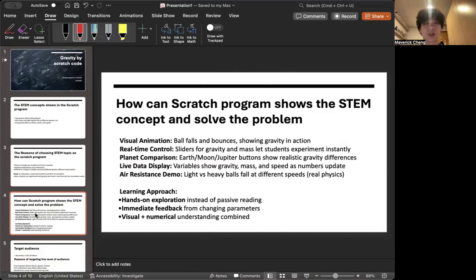The learning approach is hands-on exploration instead of passive reading, with immediate feedback from changing parameters such as different environments. Lastly, visual and numerical understanding are combined.